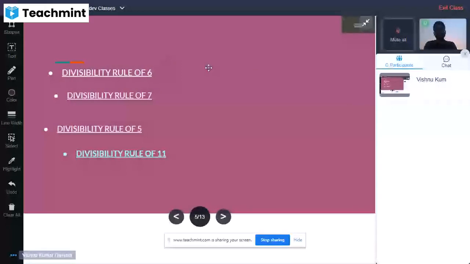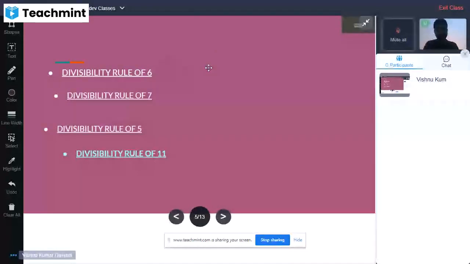So the other condition for checking is that if the divisibility rules of 2 and 3 both follow in a number, the divisibility rule of 6 is applied there.